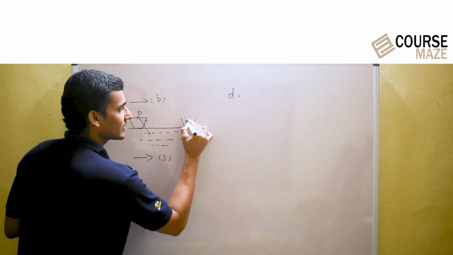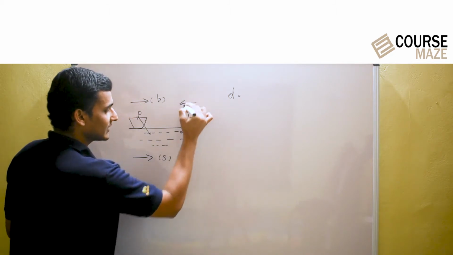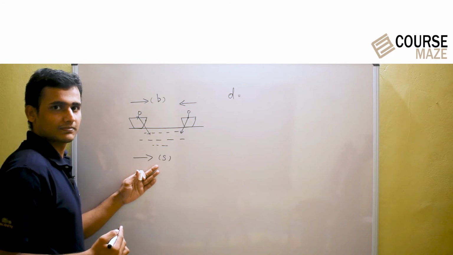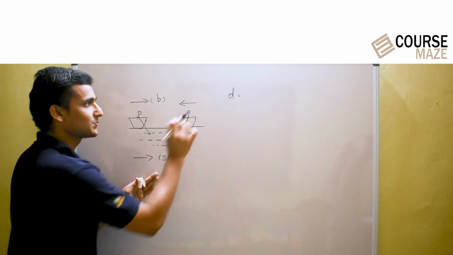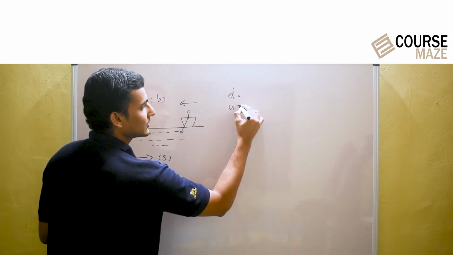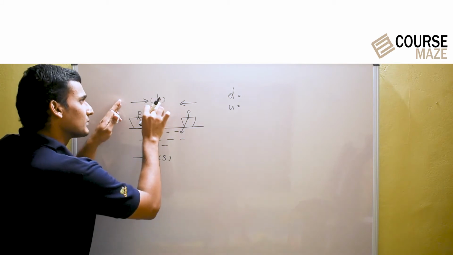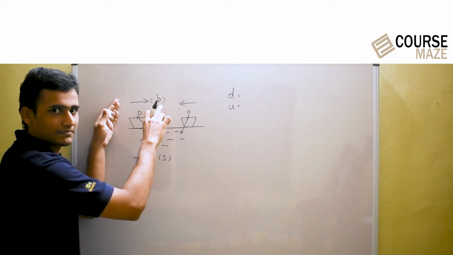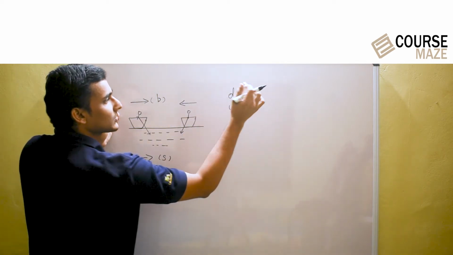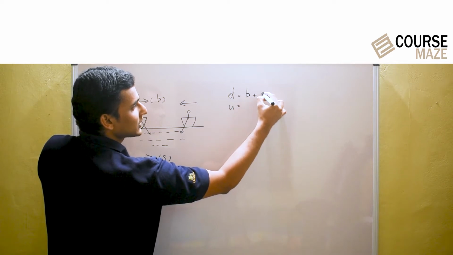Consider the boat traveling in the opposite direction to the stream. That means the boat is in upstream and the speed is called as upstream speed u. Now take a look at here. The boat and the stream are in the same direction in downstream. That means the downstream speed is equal to speed of the boat plus speed of the stream.